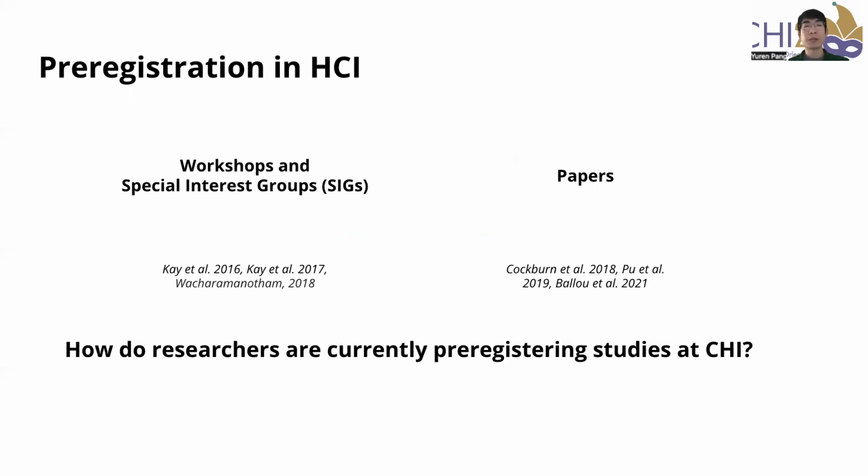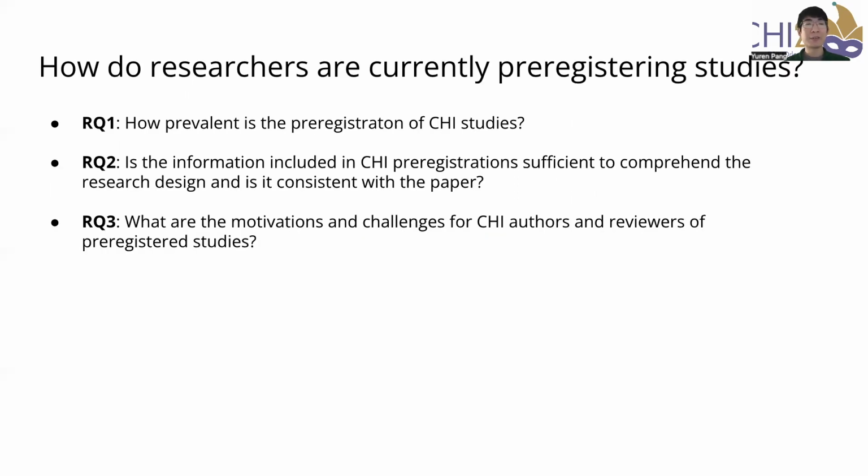In this work, we are curious how researchers are currently preregistering studies, specifically at CHI. To answer this, we ask 3 questions in our formative study. First, how prevalent is preregistration? Second, is the information included in the preregistration sufficient to comprehend the research design, and is it consistent with the paper? Third, what are the motivations and challenges for the users?